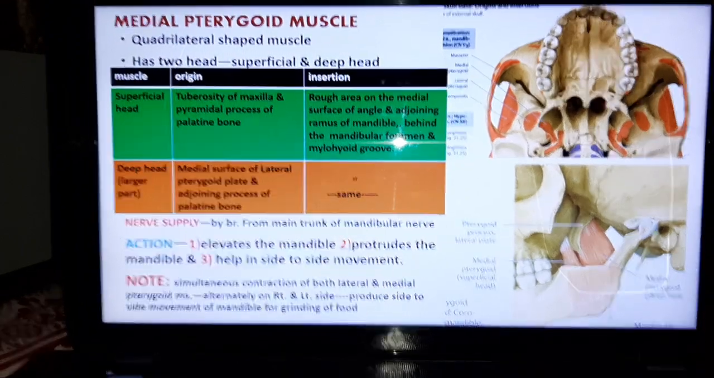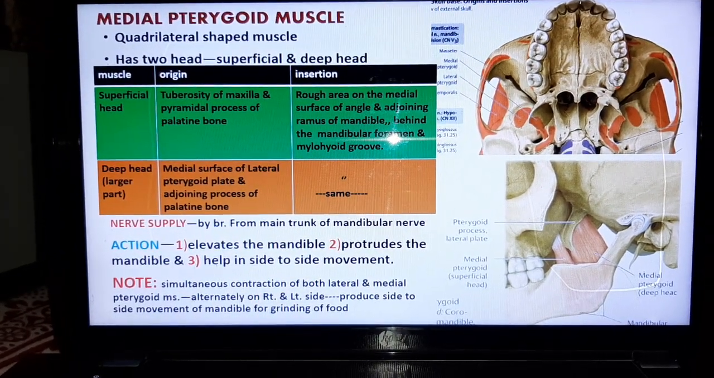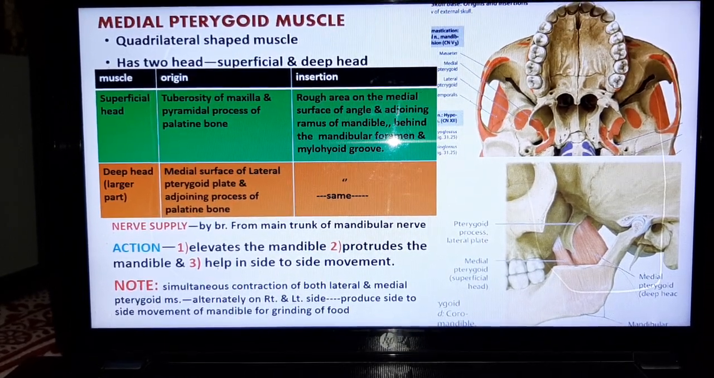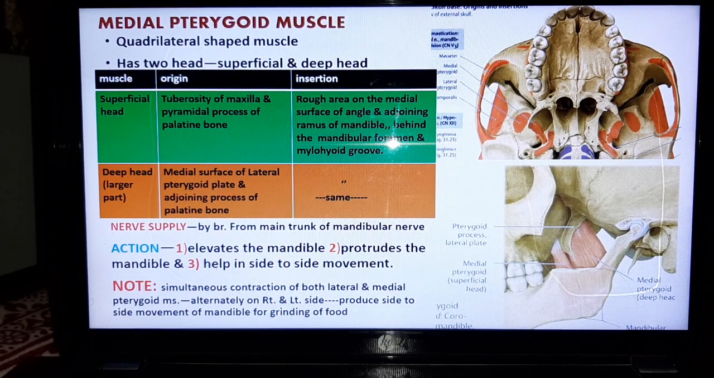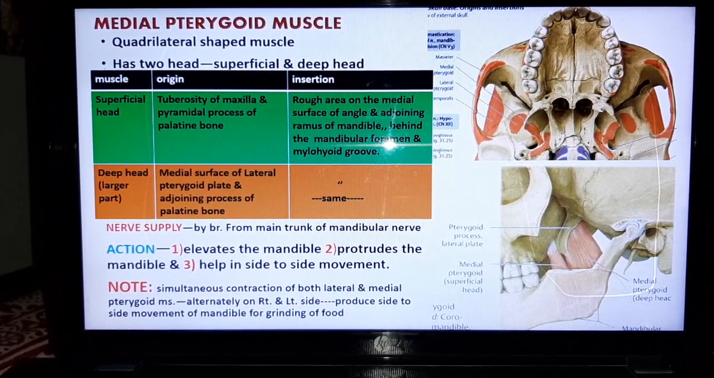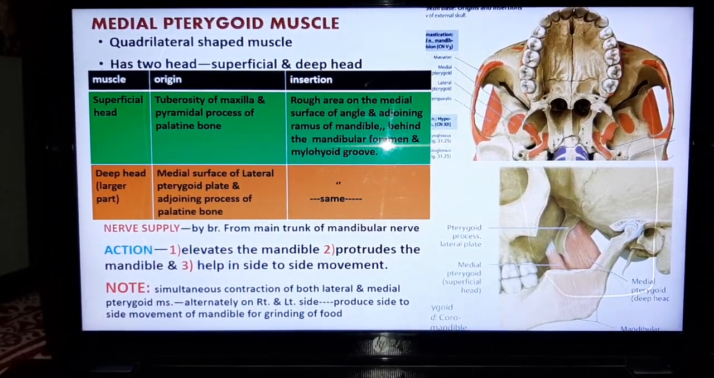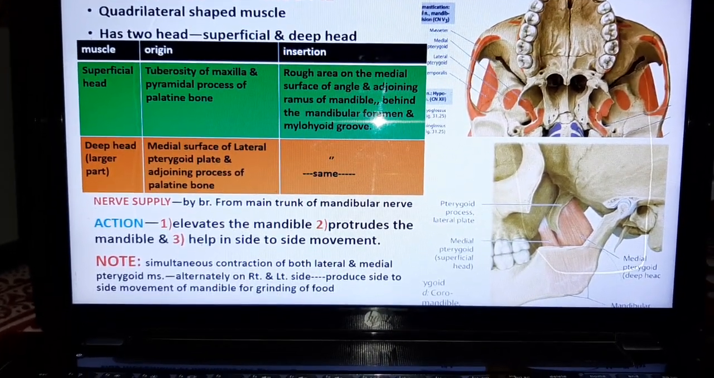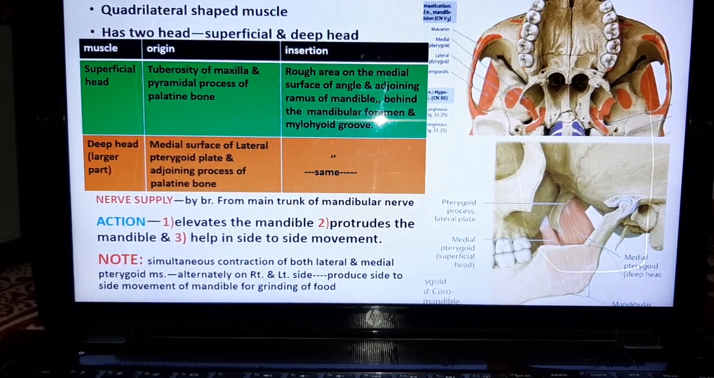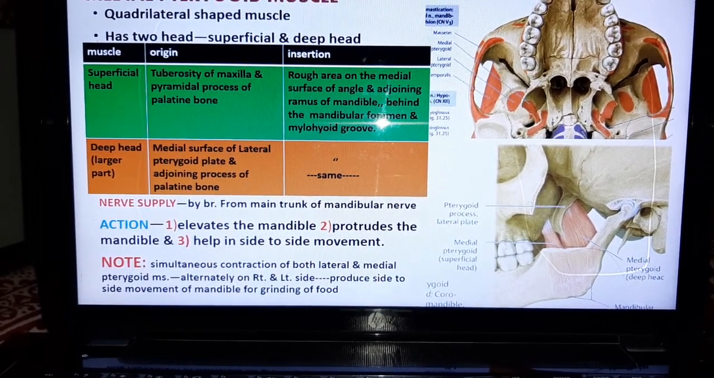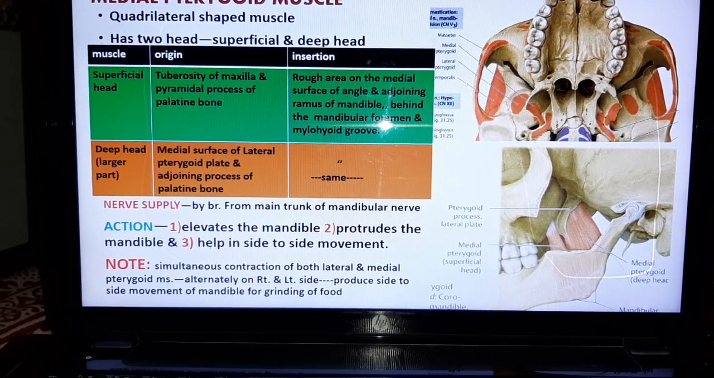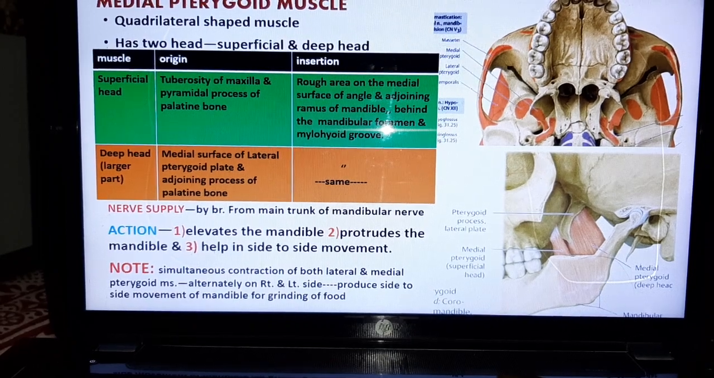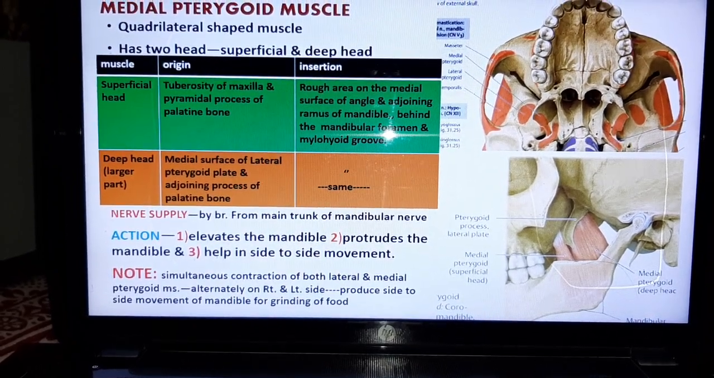Now comes to nerve supply. It is supplied by a branch from the main trunk of the mandibular nerve, and its actions are: it elevates the mandible, it protrudes the mandible, and helps in side to side movement. Now comes one important point: the simultaneous contraction of both lateral and medial pterygoid muscles alternately on the right and left side produces side to side movement of the mandible for grinding of the food.